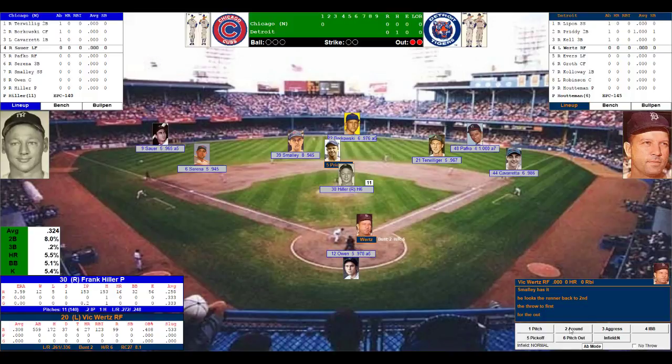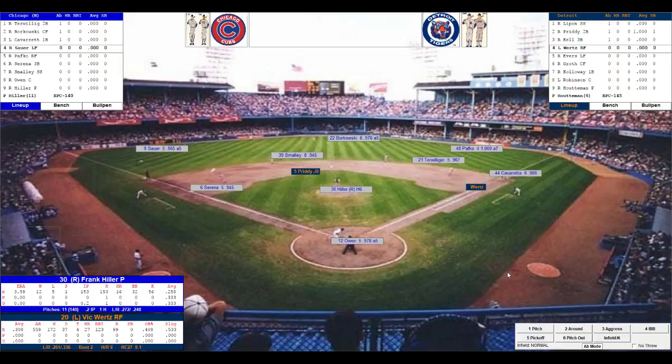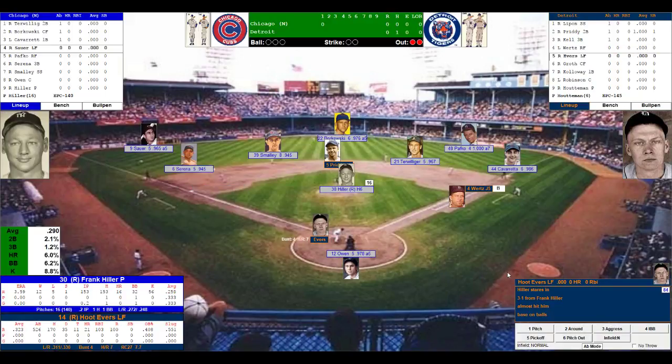Try the pitch around here, see if we get words to trace. Hiller nods his head. Owen sets the target. Here's the pitch to Works. And he walks. And then Chase on the 3-1 count. So 2 outs, 2 on.